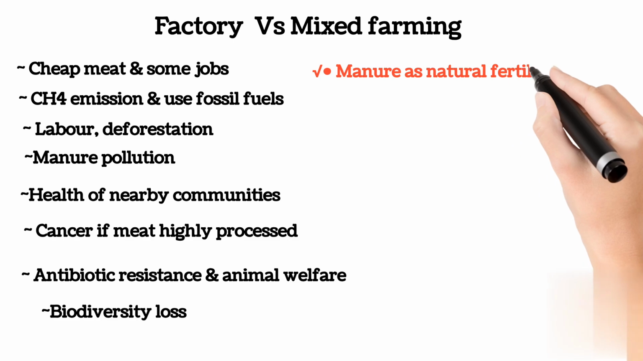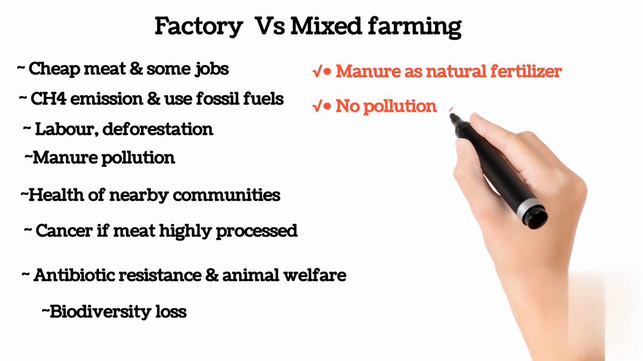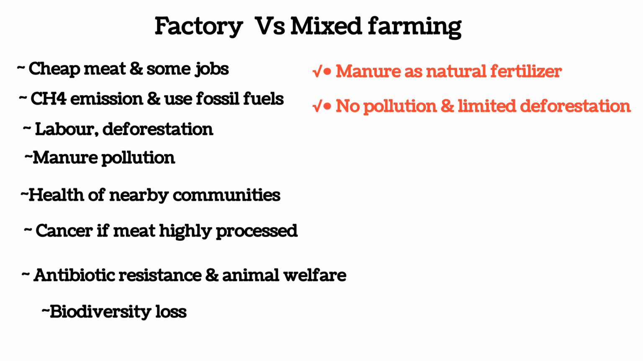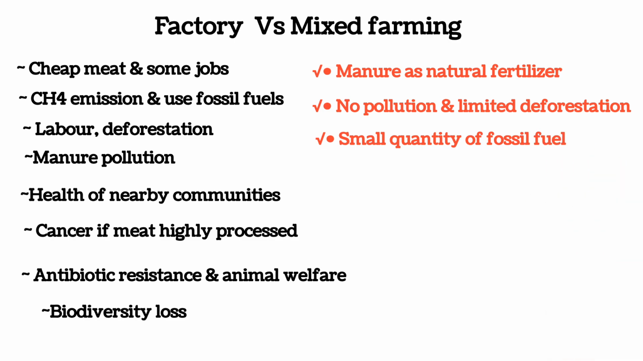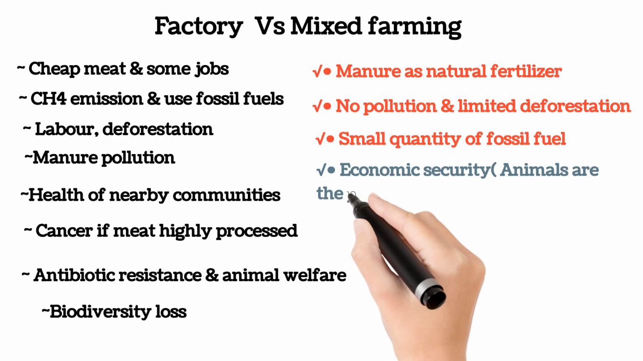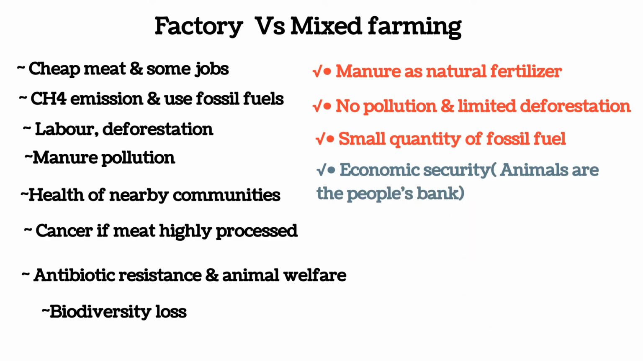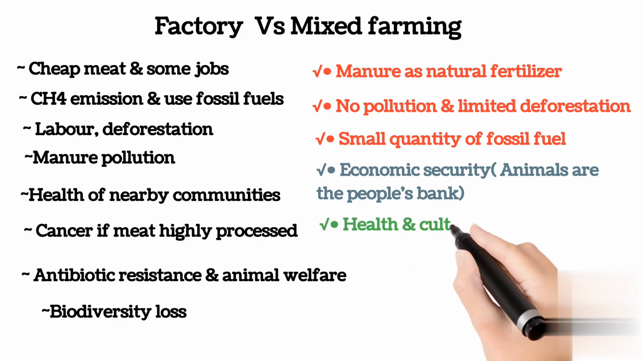Second one is mixed farming. Mixed farming has greater advantages than factory farming, but nowadays factory or industrial farming is more preferred. In mixed farming, manure is used as a natural fertilizer, there is no pollution risk, and limited deforestation is done. Instead of deforestation, animals are grazed on the same land, and only some trees are cut. A small quantity of fossil fuel is used, like petrol or diesel.